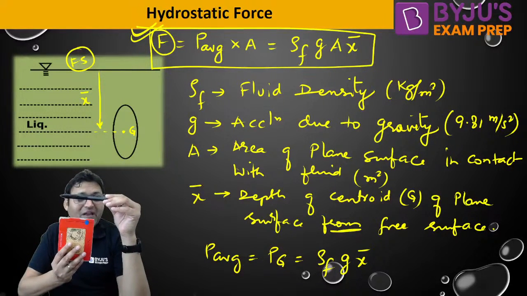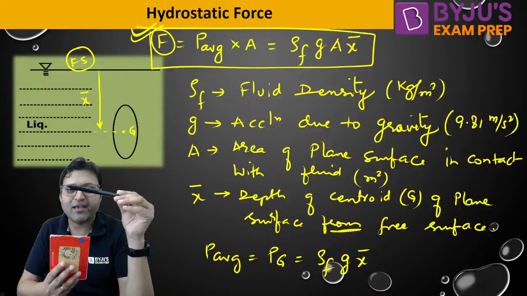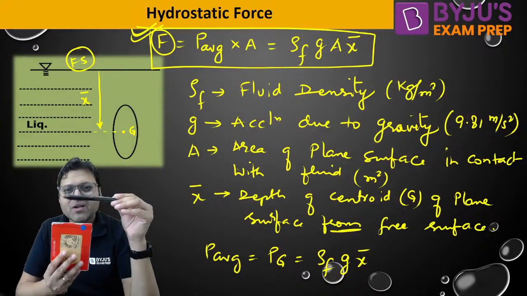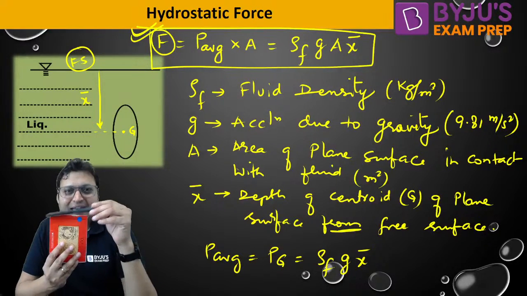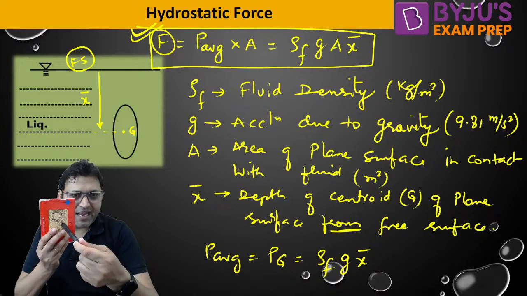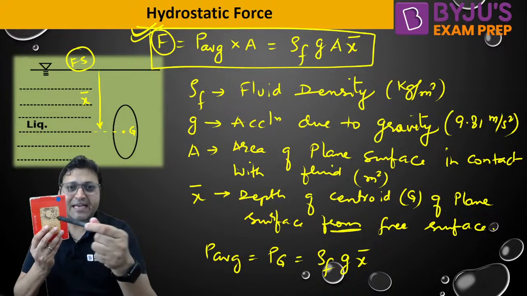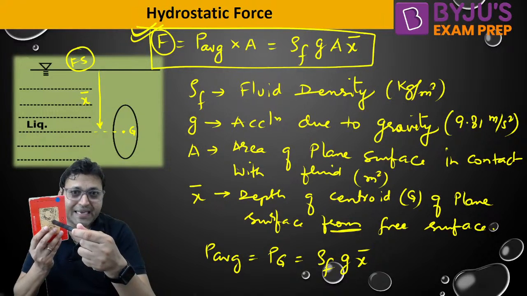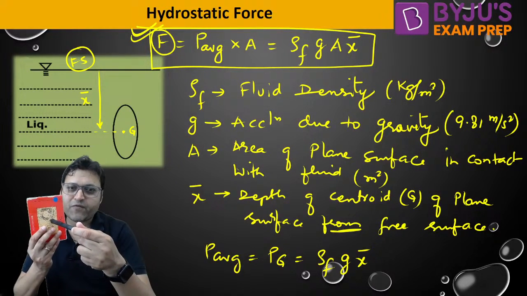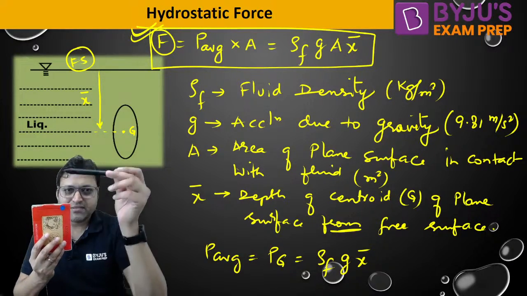Then what will be the value of x bar? People commit mistakes in x bar only. X bar will be the depth of centroid. The centroid will remain at the same position. The depth of the centroid of the vertical plane surface from the free surface of the liquid will be the value of x bar.